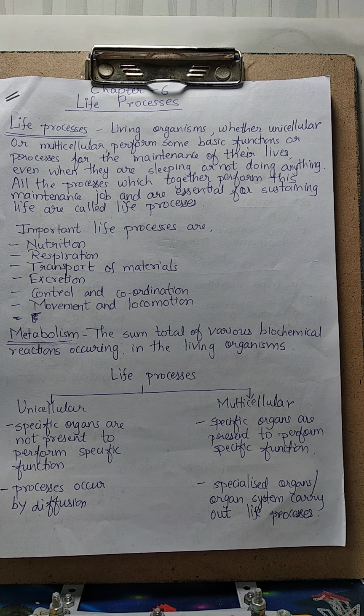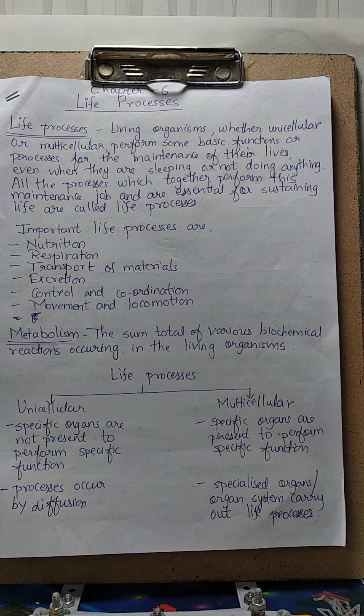That is why we are saying that continuous maintenance work and repair work is going on in the body of all living organisms for the sustenance of life, for the maintenance of life. Right? And these are nothing but the life processes.